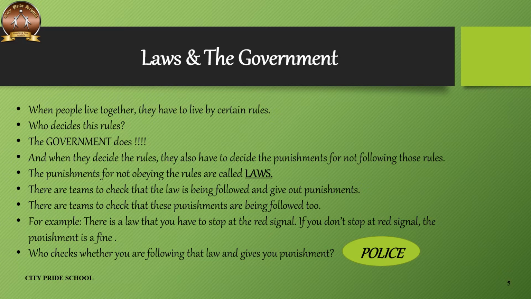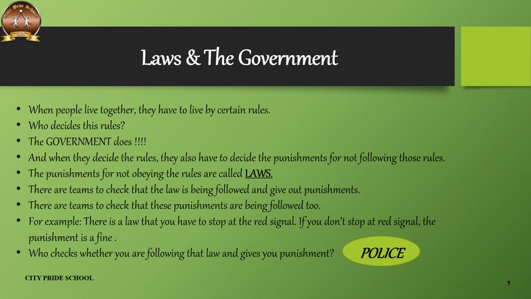So, who decides these rules? No one else than the government. Yes, and when they decide the rules, they also have to decide the punishments for not following those rules. These punishments for not obeying the rules are known as laws. Now there are teams to check that the law is being followed and the punishments are given out or not. There are teams to check that these punishments are being followed too.